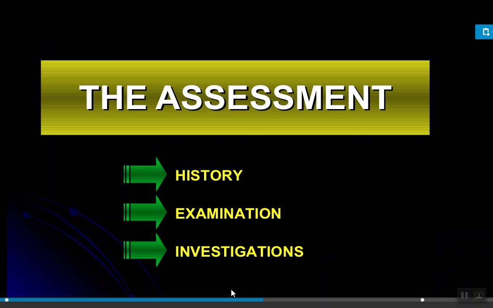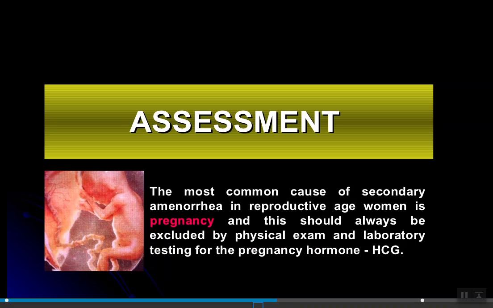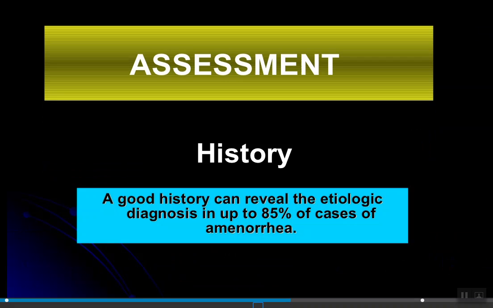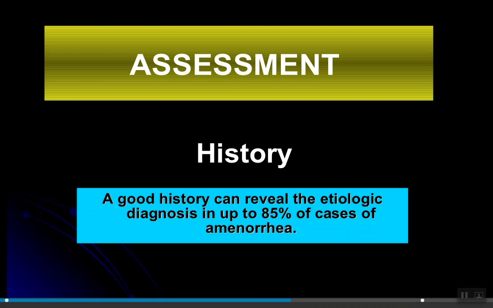Next, how we can assess the amenorrhea, that is we have to take the complete history, next examination and the investigation of the mothers. Okay. So assessment: the most common cause of secondary amenorrhea is pregnancy. So complete history should be taken. A good history can reveal the etiology and diagnose in up to 85% of cases. History regarding the height, weight, nutritional deficiency, radiation, each and everything should be assessed.